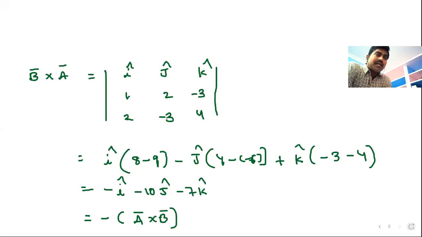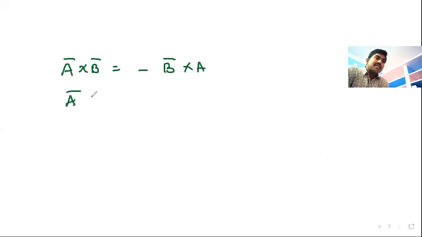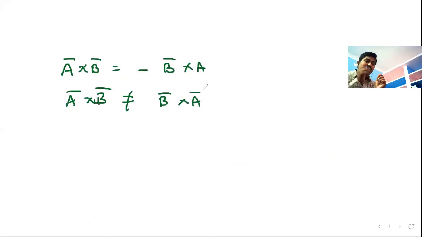That means you can conclude that A bar cross B bar is not equal to B bar cross A bar, because the magnitudes may be the same, but the direction changes. They are not said to be equal vectors. Equal vectors means magnitude and direction both should be the same. Understand?